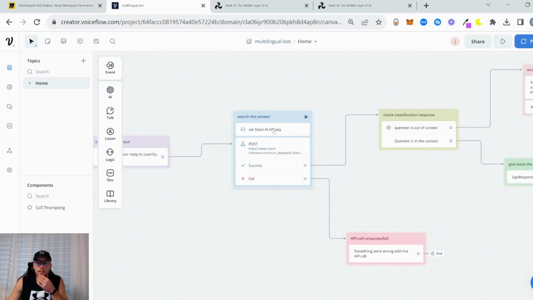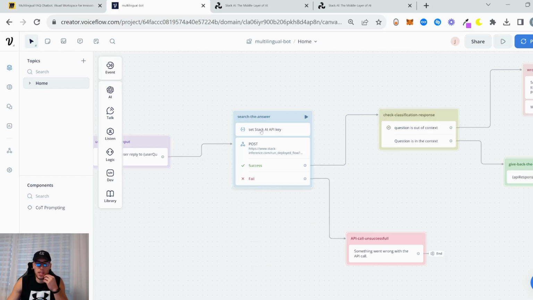So we set our Stack AI API key, but before we go into Stack AI, I want to explain why we use Stack AI. Unfortunately, VoiceFlow and WordPress don't treat KB knowledge bases as well as Stack AI and Flowwise. So for that reason we use Stack AI. We go to Stack AI, Stack AI reads the knowledge base, gives us the answer, and then we process our answer in VoiceFlow, which I'm going to show you later.